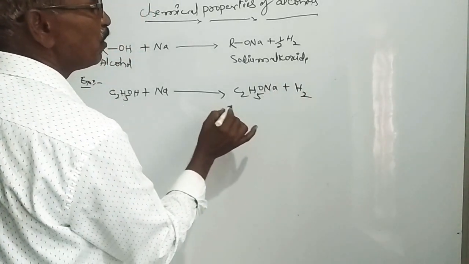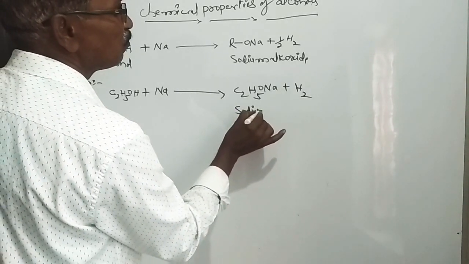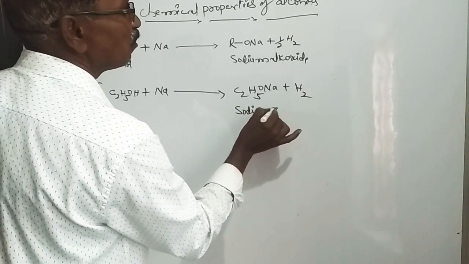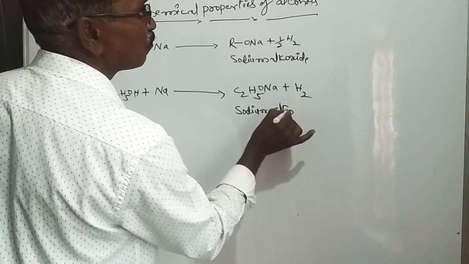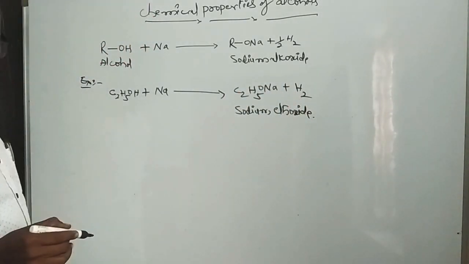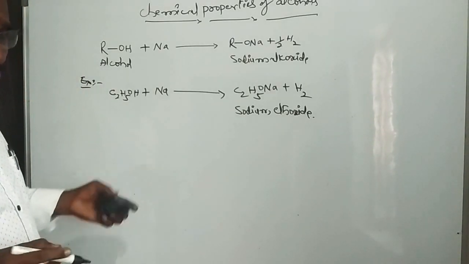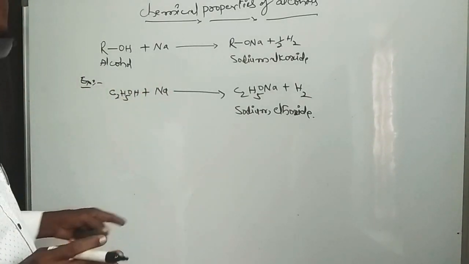This is the formation of salts. These are salt compounds.